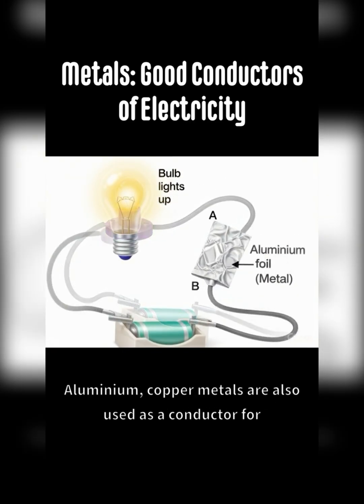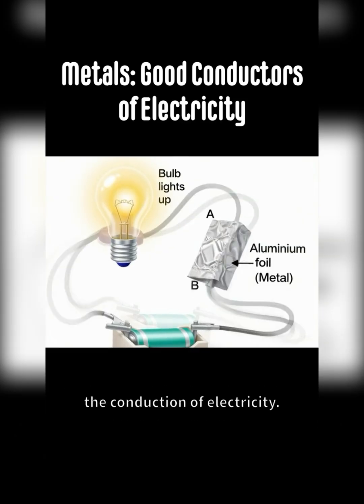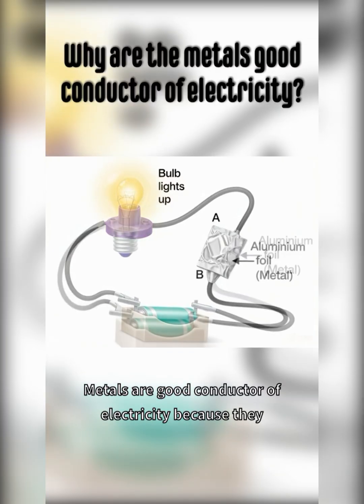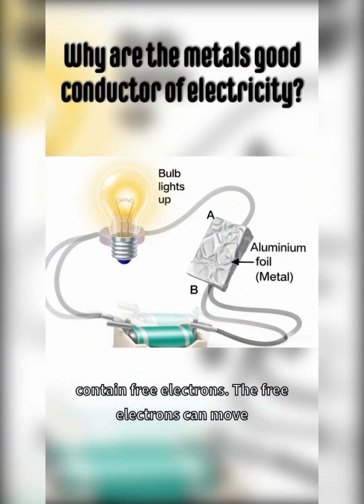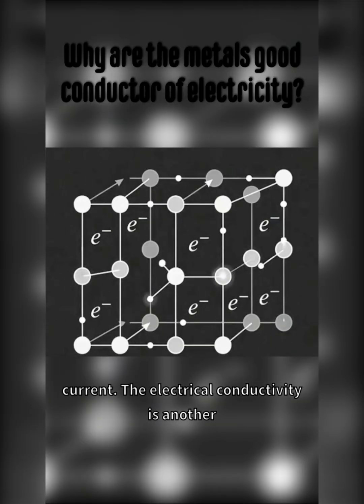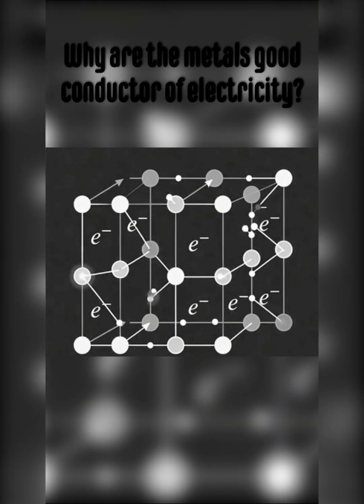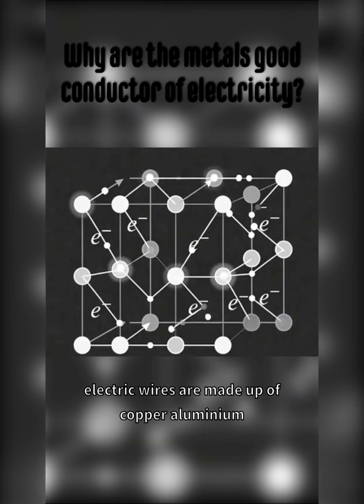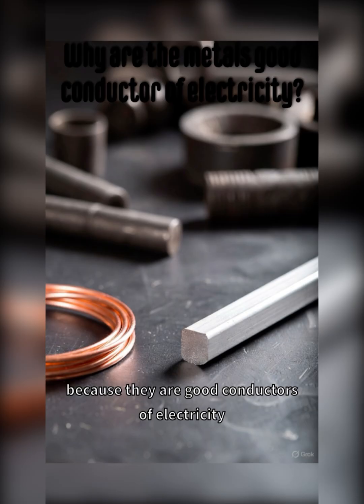Aluminium and copper metals are also used as conductors for the conduction of electricity. Metals are good conductors of electricity because they contain free electrons. The free electrons can move easily through the metals and conduct the electric current. Thus, electrical conductivity is another characteristic property of metals. Hence, electric wires are made of copper and aluminium because they are good conductors of electricity.